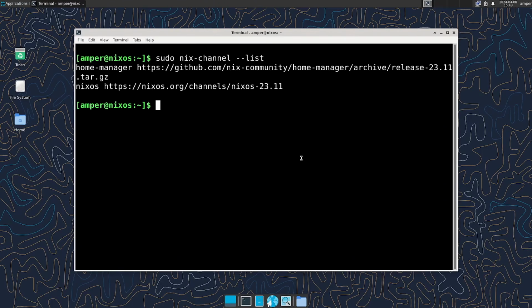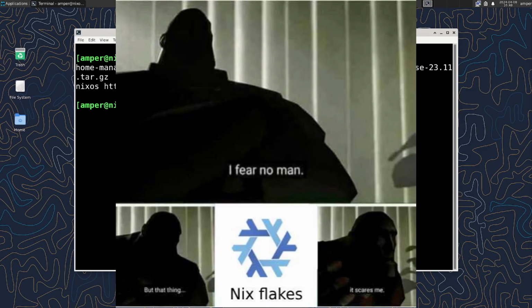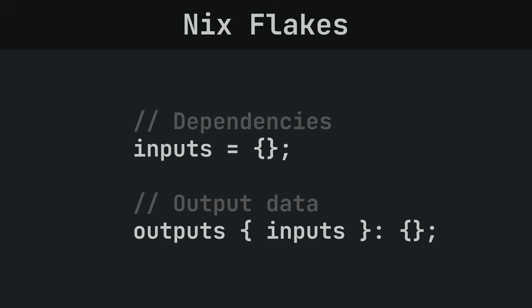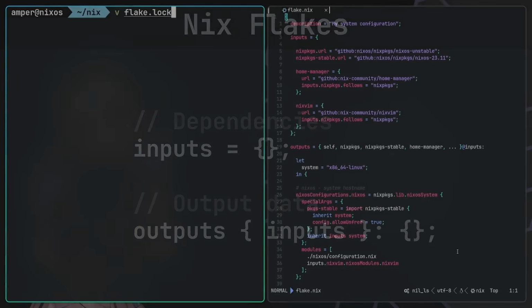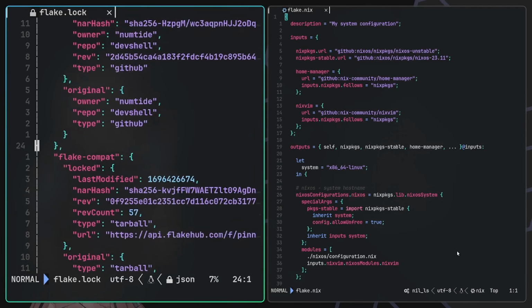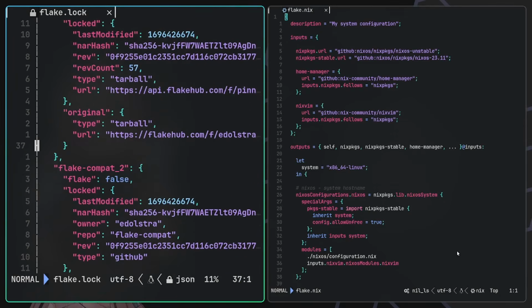And here comes another feature of NixOS to the rescue: Flakes. Essentially, Flakes allow you to write code in the Nix language whose dependencies are version pinned in a lock file. The contents of a flake can be roughly divided into two parts: inputs and outputs. Inputs are the dependencies of the flake. Dependencies can be packages, channels, or other flakes. Outputs is a function that takes inputs as arguments and returns packages, shells, or even system configurations. After executing the code from a Nix flake, a flake.lock file is created, where the versions of the dependencies we used are hashed, solving the reproducibility problem.